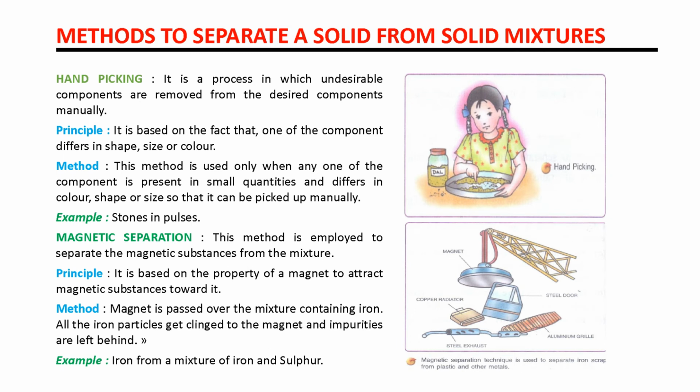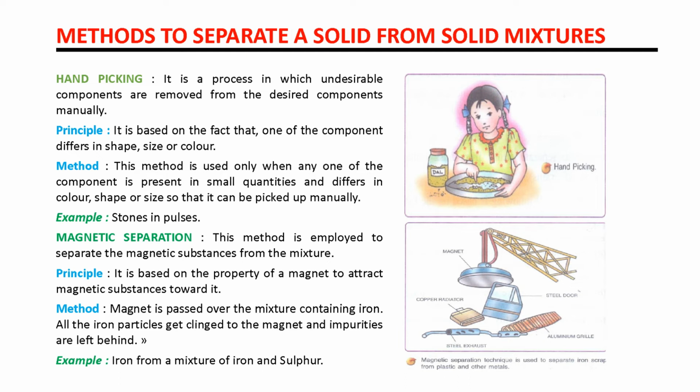The next method is hand picking. What is hand picking? It is a process in which undesirable components are removed from the desired components manually. When do we use the method of hand picking? When the components are different in size and color, we use the method of hand picking.